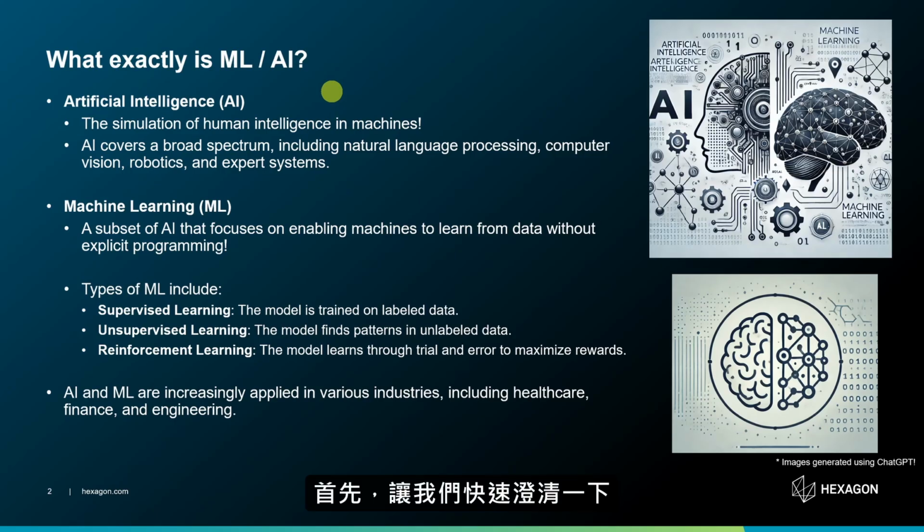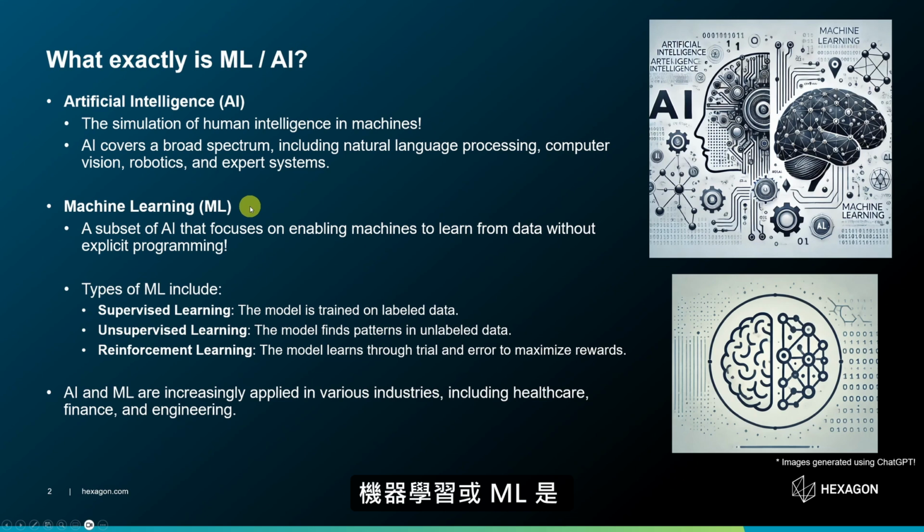So let's begin. First, let's quickly clarify what artificial intelligence and machine learning actually are. This has nothing to do with finite element, it's just the basic introduction. Artificial intelligence, or AI, is nothing but the capability of machines to perform tasks that typically require human intelligence, such as problem solving or learning or, let's say, decision making. It has a broad spectrum, including but not limited to natural language processing, computer vision, robotics, you name it.